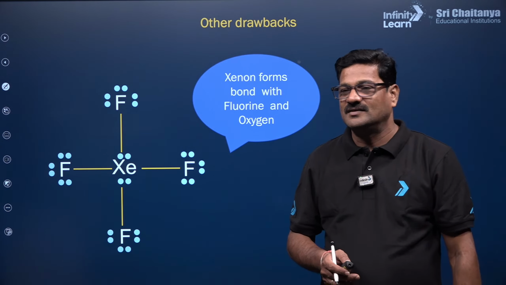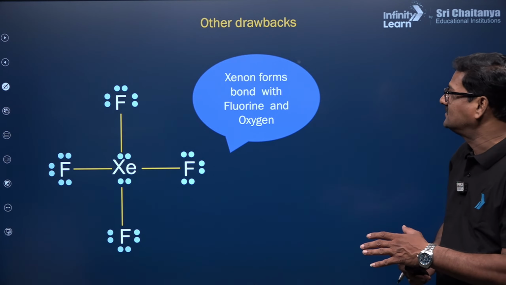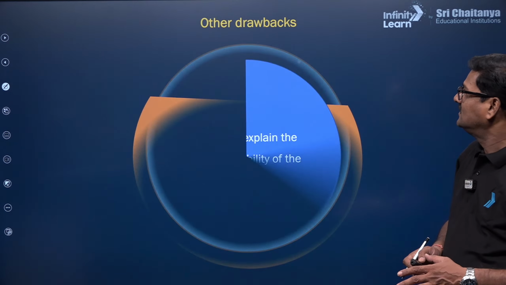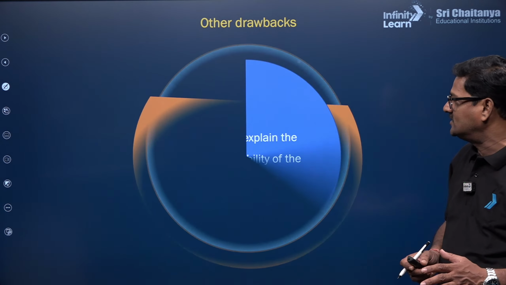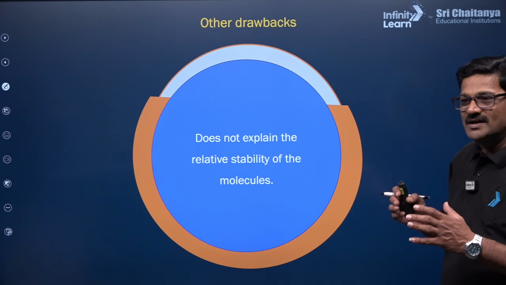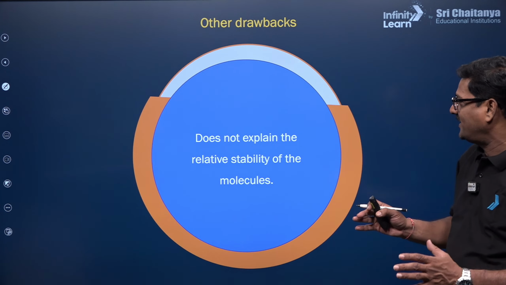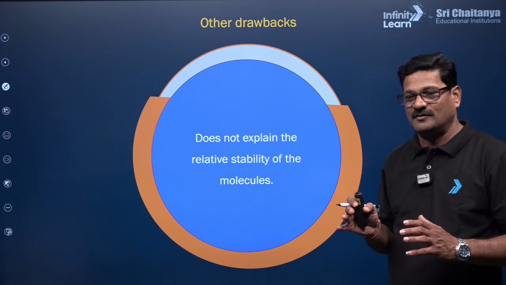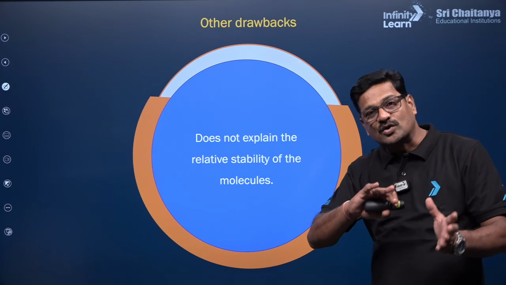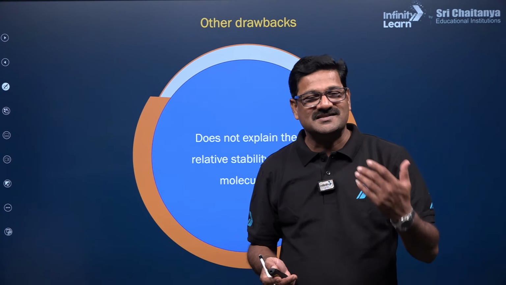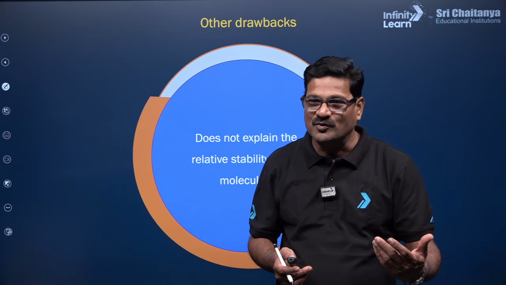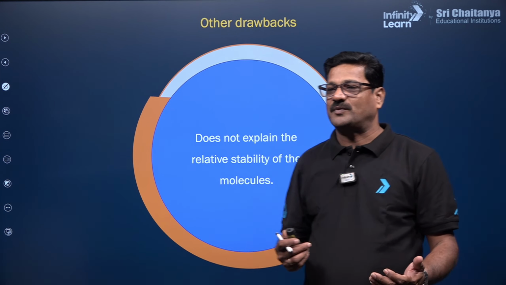XeOF4 is also there. Okay, let's discuss all these things. Other drawbacks of the Lewis theory: Lewis theory cannot explain the relative stability of molecules. For example, SO2 and SO3, which is more stable? NaCl and NaF, which is more stable, is not actually explained.